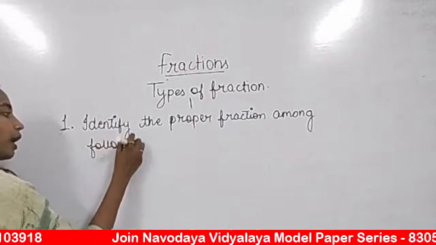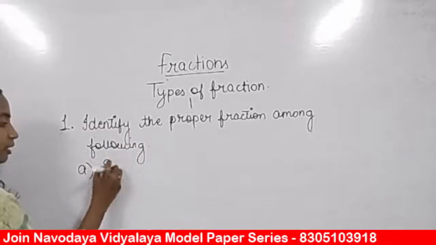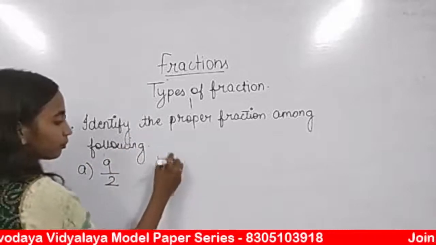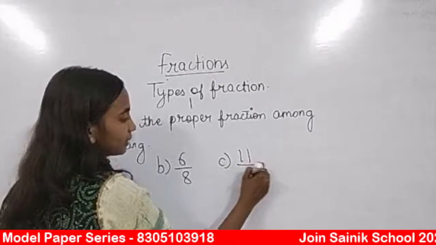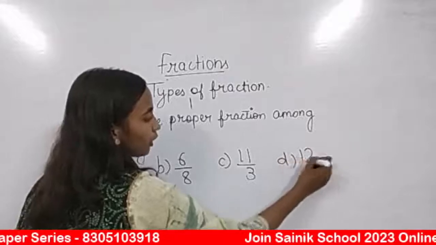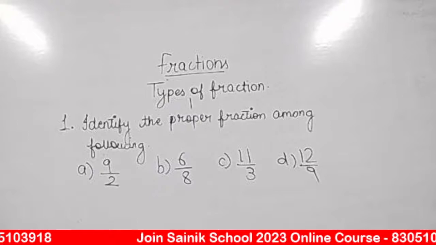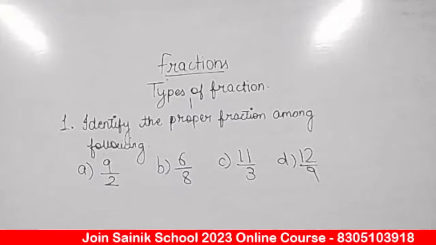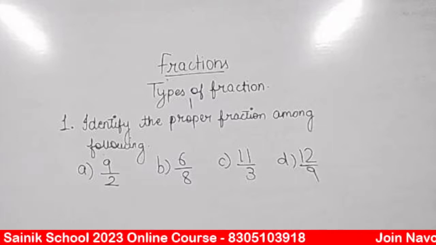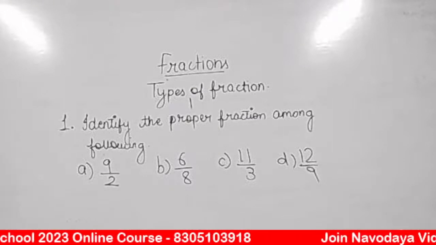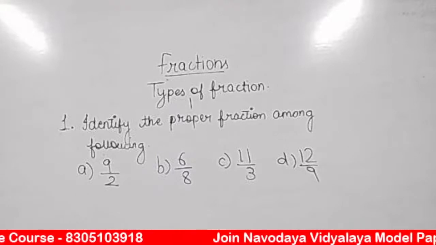You will have to identify which one among them is a proper fraction. 9 by 2, 6 by 8, 11 by 3, 12 by 9. A, B, C or D. Which one is a proper fraction? 6 by 8. Very good, Deepti. Among the following. Yes, Viren, among the following. B. Very good.